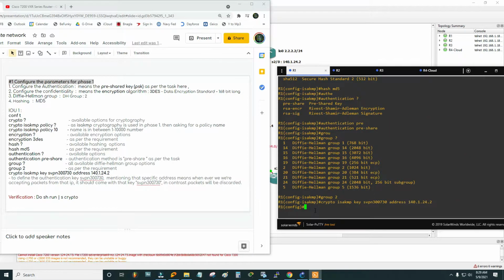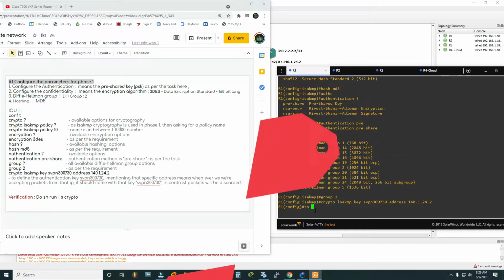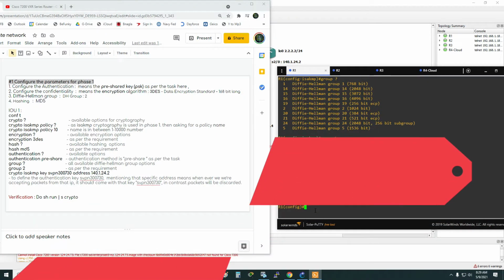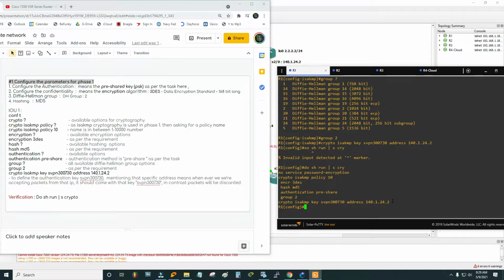Now to verify, what would be our command? Do show run, section crypto. There you go. So this is our requirement for phase 1. Crypto isakmp policy 10, encryption 3DES, and hash MD5, which is our hashing protocol. Authentication method is pre-shared. Diffie-Hellman group is 2, and then this is the key. Phase 1 is done. Now we are going to go to phase 2.